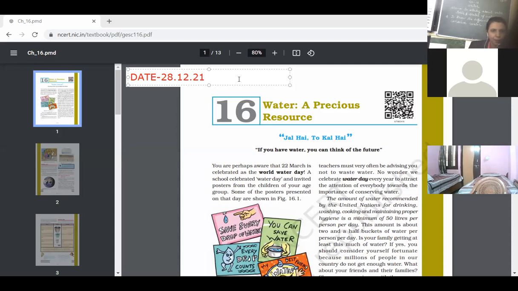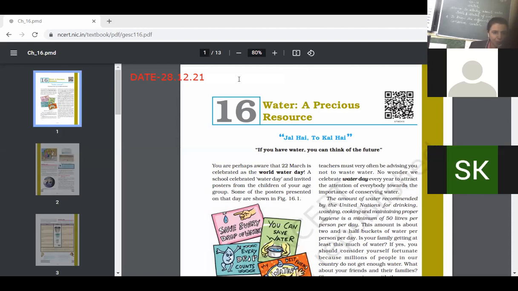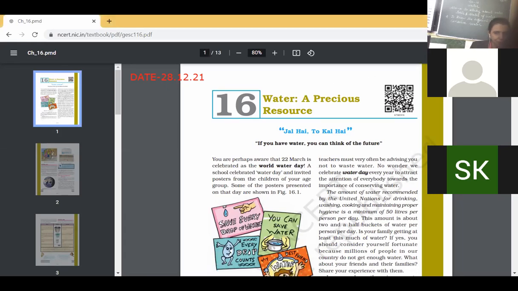So today we are going to start with chapter number 16, Water, Our Precious Resource. Children, as we have already read in class 6 about this chapter, we are adding something new in this chapter: what are the sources of water, from where we get water, what are the different forms of water, where water is present on the earth, and in what forms it is present. After that we'll discuss the forms like solid, liquid, gas.